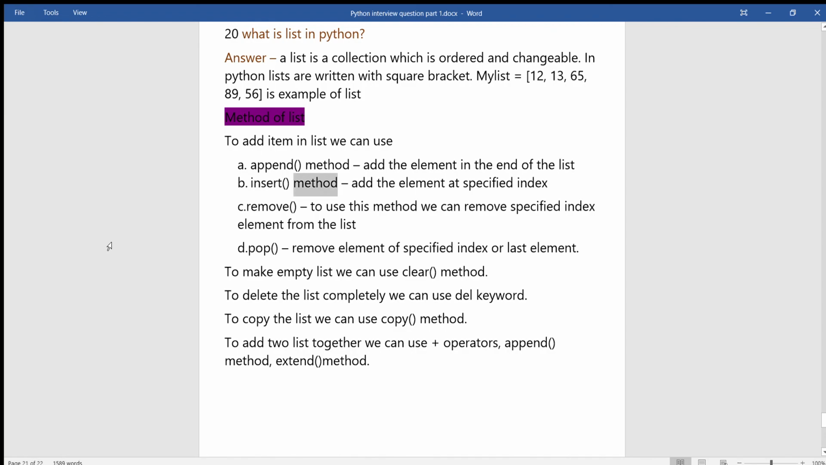Insert method adds the element at a specified index. Remove: using this method we can remove a specified element from the list. Pop removes the element at a specified index, or the last element. To make an empty list we can use the clear method. To delete the list completely we can use the del keyword. To copy the list we can use the copy method. To add two lists together we can use the plus operator, the append method, or the extend method.